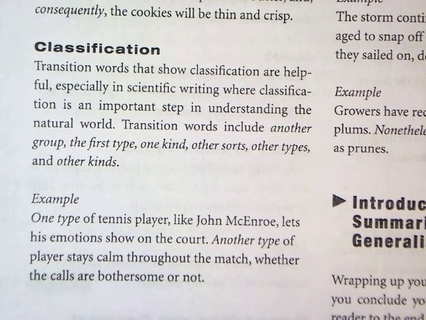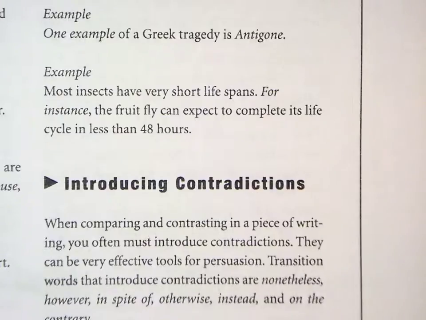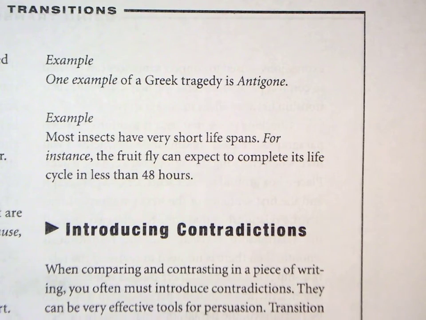Classification. One type of tennis player, comma, like John McEnroe, lets his emotions show in the court. Another type of player stays calm throughout the match, whether the calls are bothersome or not. To introduce examples. One example of a Greek tragedy is Antigone. Most insects have very short lifespans. For instance, the fruit fly can expect to complete its life cycle in less than 48 hours.